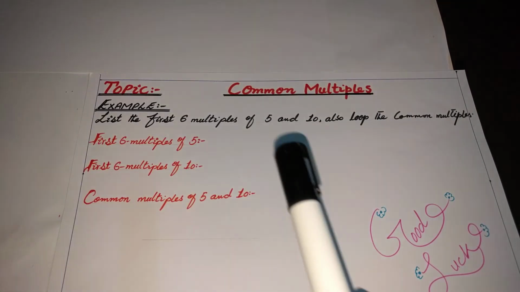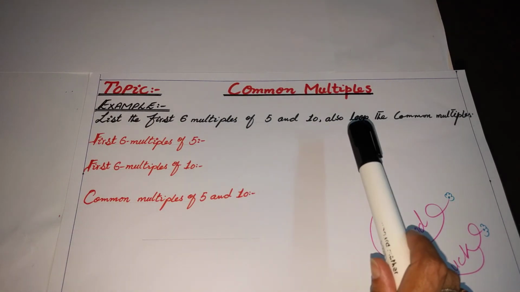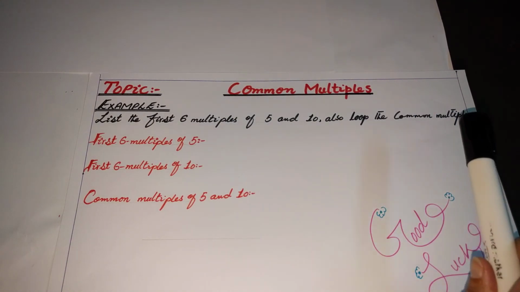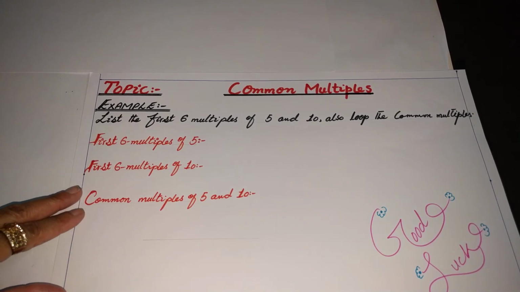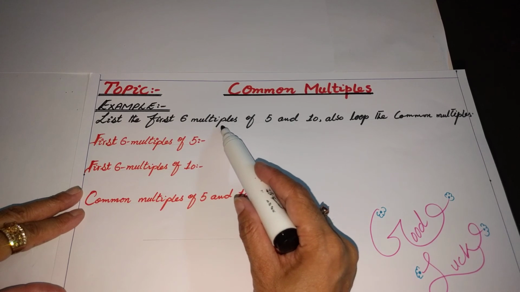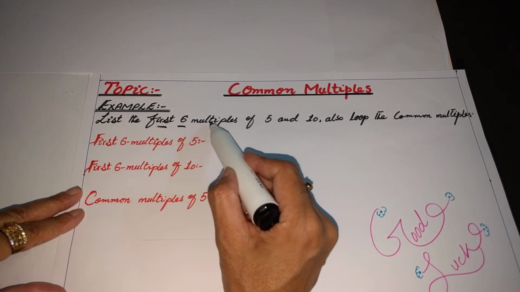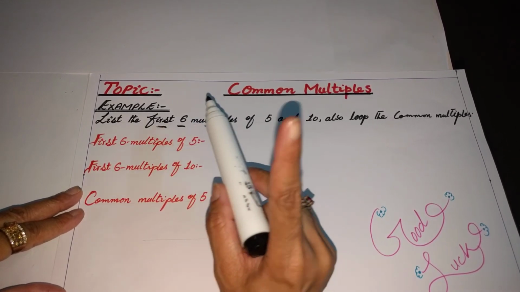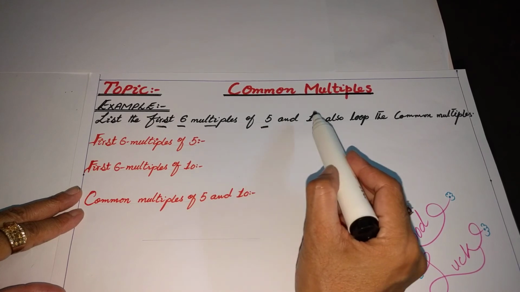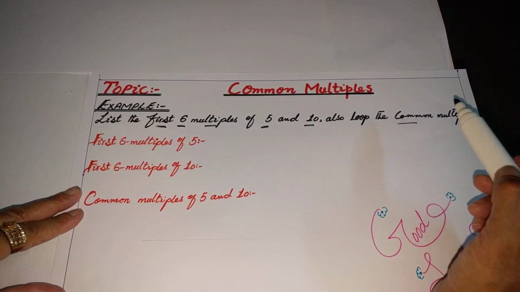Let's start the example. The example is: list the first 6 multiples of 5 and 10. Also loop the common multiples. Now to find the common multiples, firstly you have to find the multiples, and in this example, as you can see, there is a restriction. First 6 multiples means you will just find the 6 multiples of 5, 6 multiples of 10, and then you will find the common multiples.